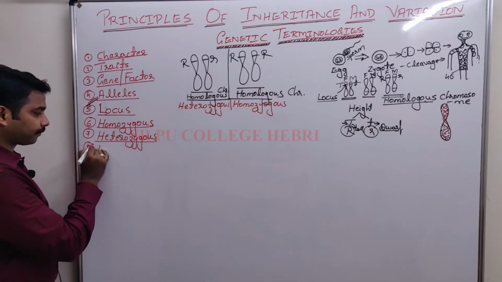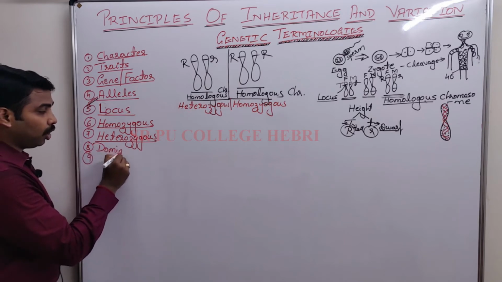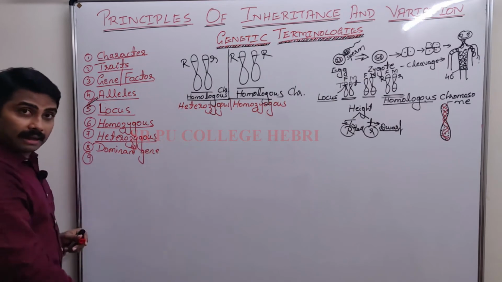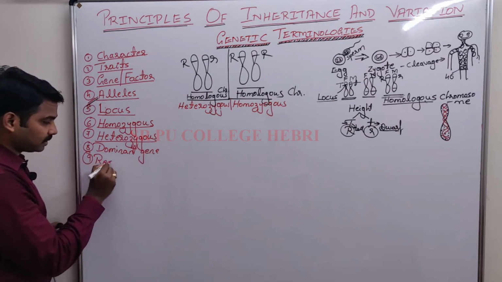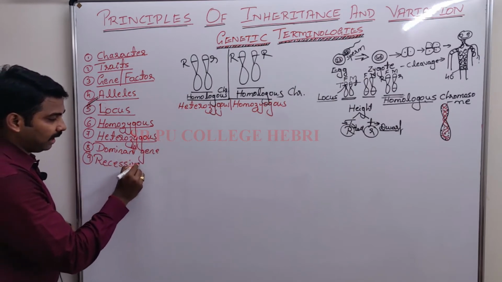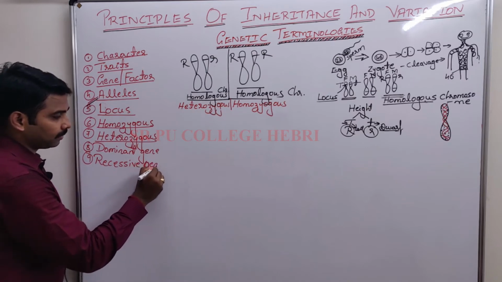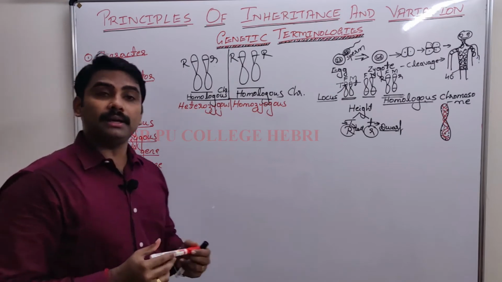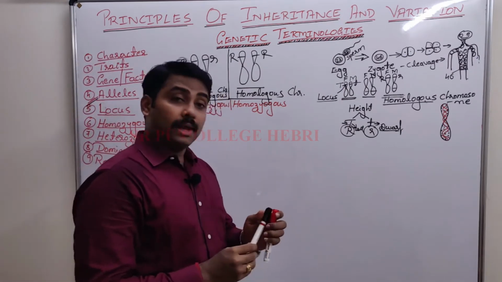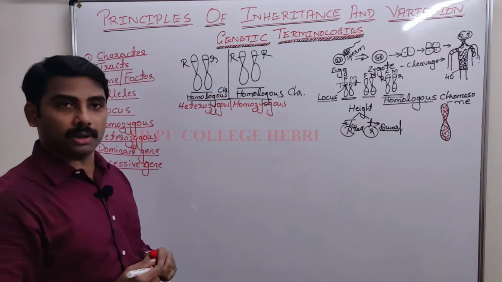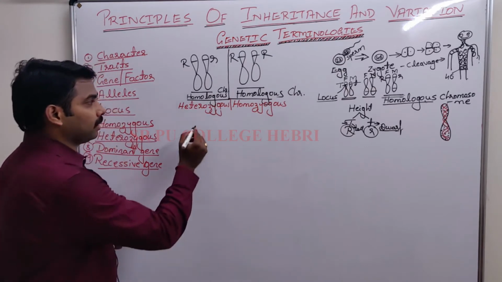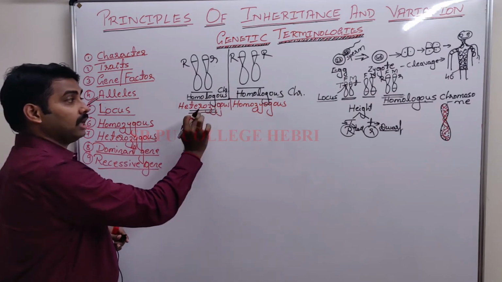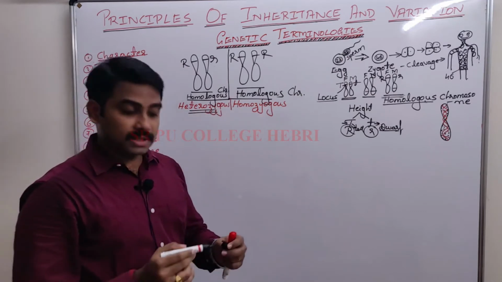They are the dominant gene, or I can use the term dominant allele also. One more is the recessive allele or gene. I hope you know this very well. Dominant and recessive. Whenever you want to define these two terms, always remember, you have to consider not the homozygous condition, you have to consider the heterozygous condition.